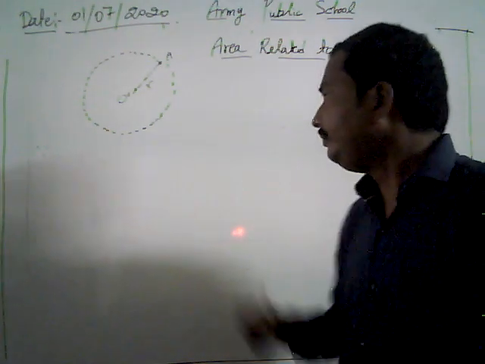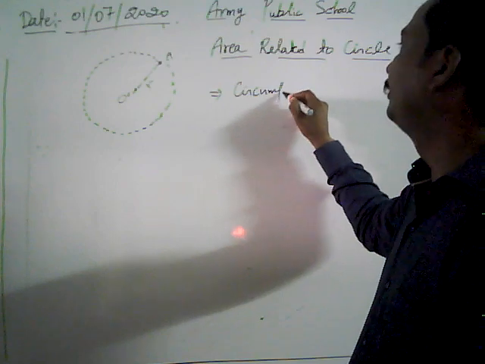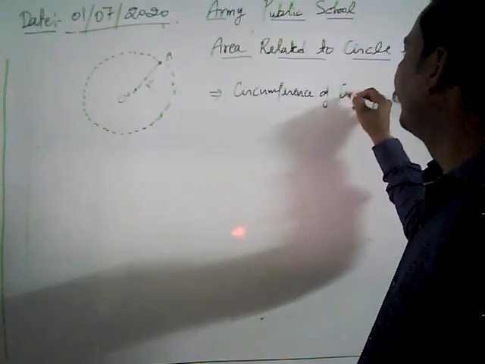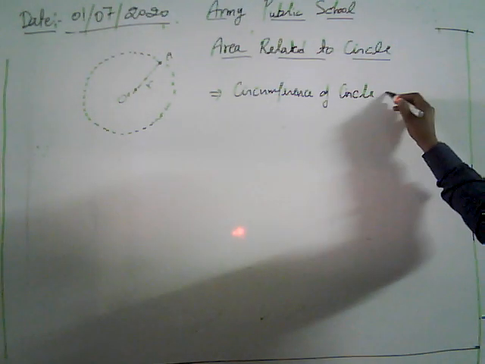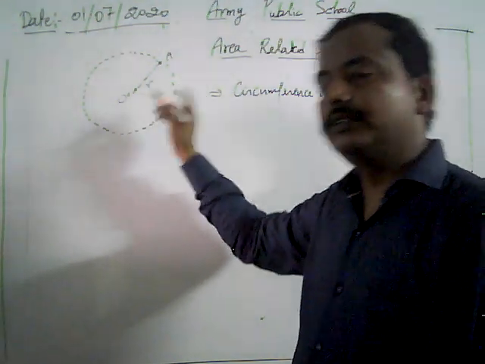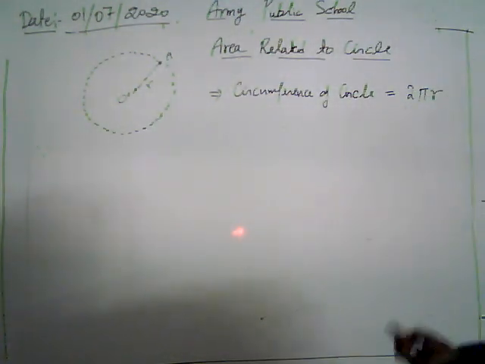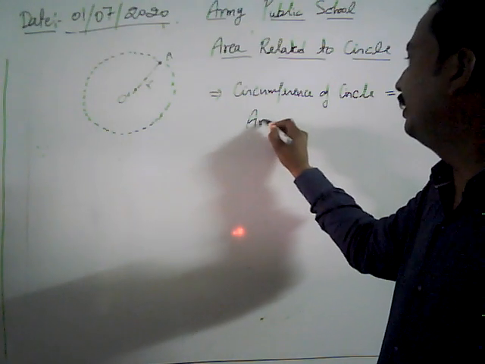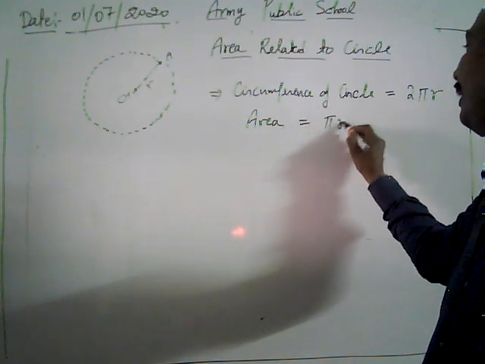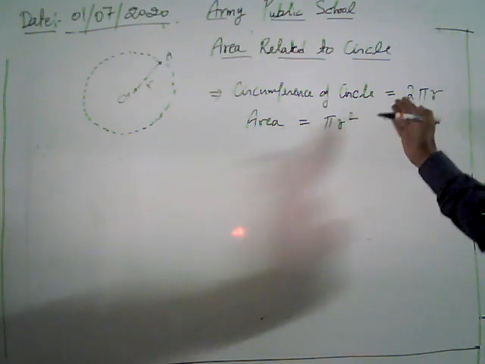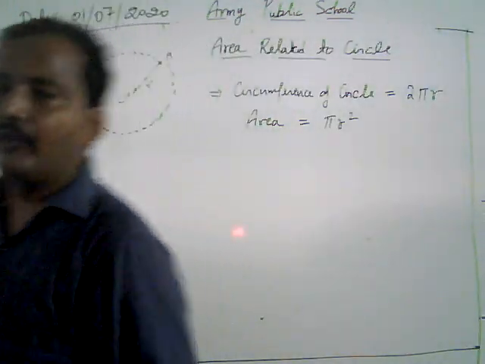Now look, we are going to revise the circumference of a circle. We know that when the radius of the circle is r, the circumference is given by 2 pi r. What is the area of the circle? It's pi r square. This is the circumference of a circle, and this is the area of the circle. This is the basic concept that we have to use.